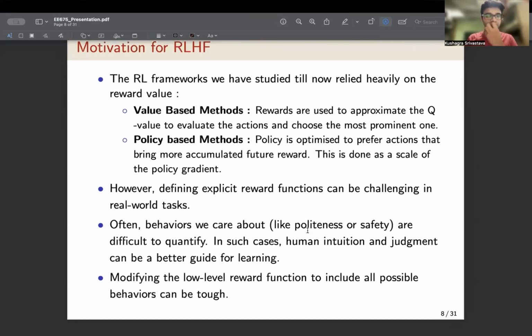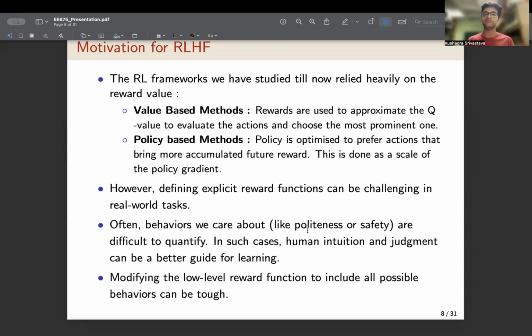So this is the motivation for RLHF. The RL frameworks that we have studied are either value-based or policy-based, where we are trying to optimize a value function to find the optimal policy, or we are trying to improve upon a policy iteratively to maximize the reward. However, as we've seen in the examples above, defining explicit reward functions in real-life scenarios can be much more difficult than assumed, and often we have to make do without such reward functions.